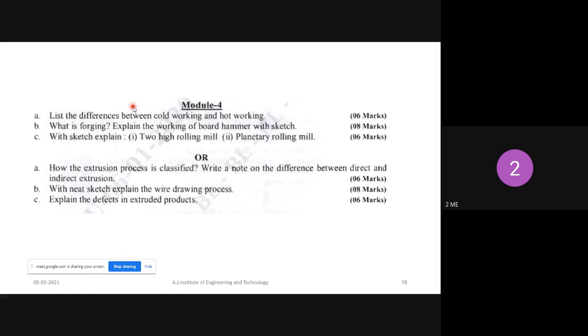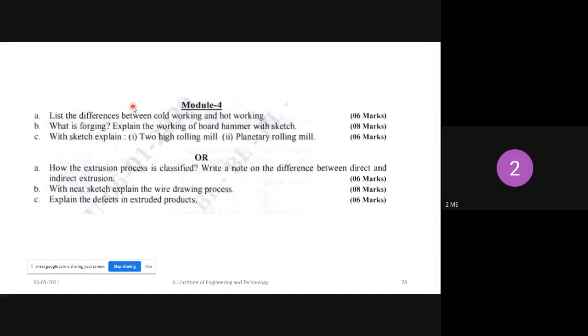The board is attached to the ram, and the ram is connected to the upper die, which moves in the downward direction, applying pressure to the workpiece. It is mainly used to reduce the dimension of the workpiece. That is the board hammer.